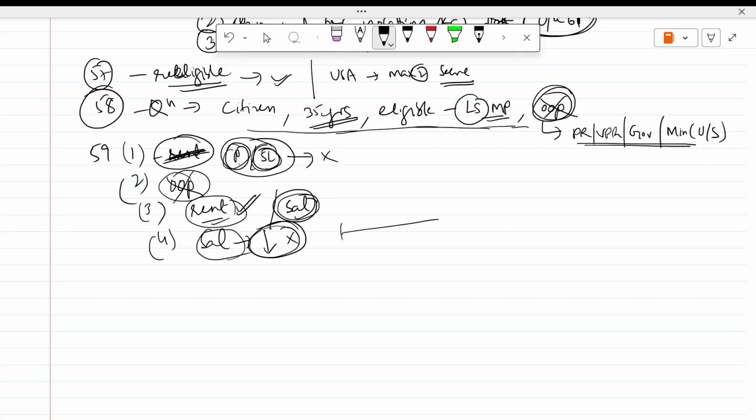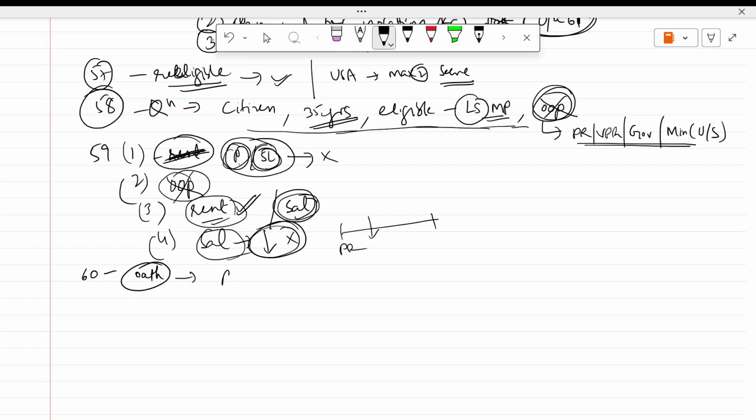For example, here a president has been appointed. Here you cannot reduce his salary to his disadvantage. You cannot reduce. You can increase. Yes, you can increase, but you cannot reduce the salary. Then Article 60, oath.